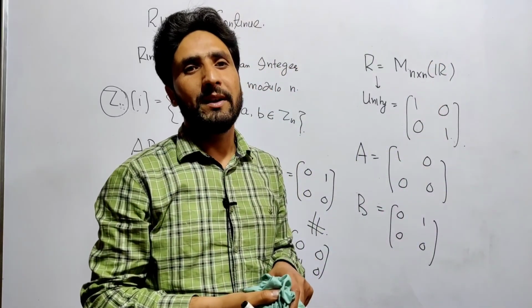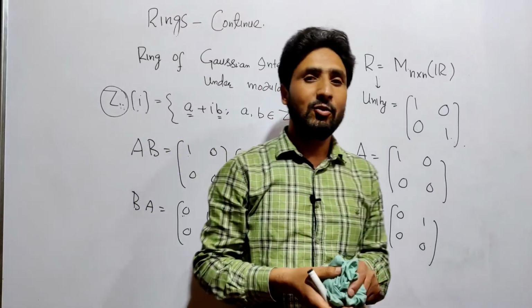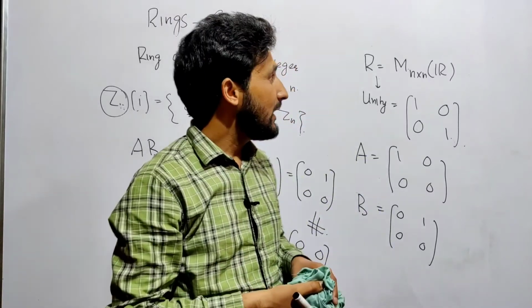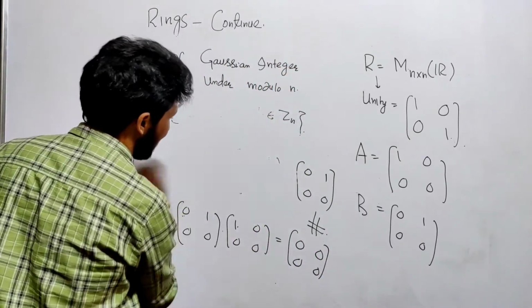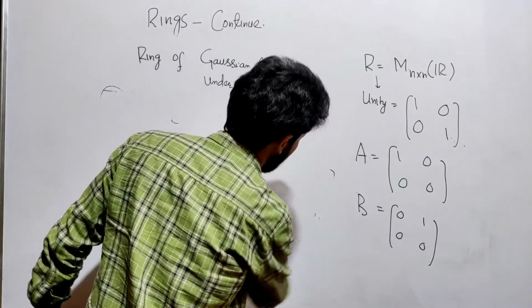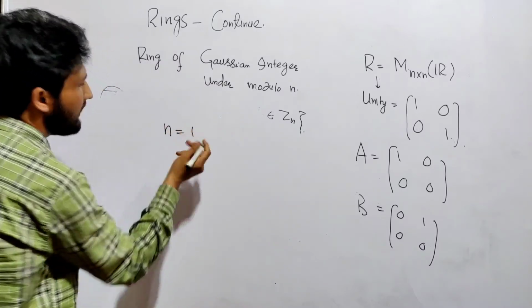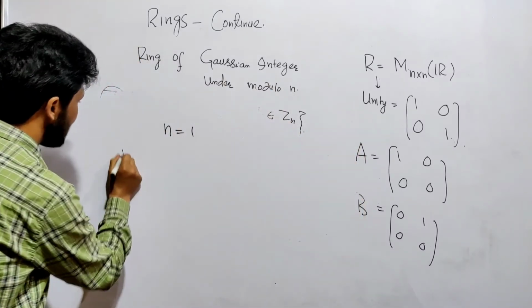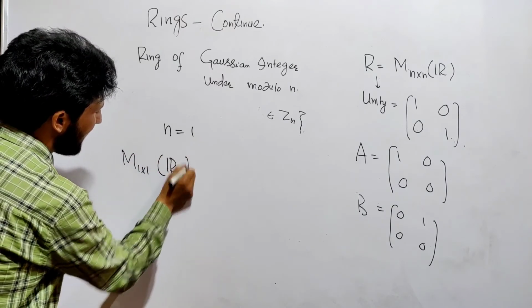This is not commutative. But one point you have to remember, if you take n is equal to 1, what will be the result? If you take n equal to 1, simply elements, that is M1×1 over R, ये क्या है?